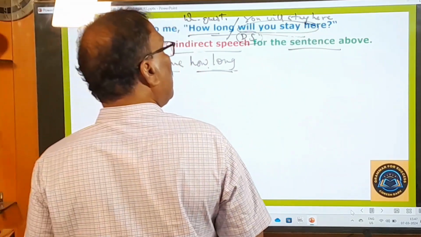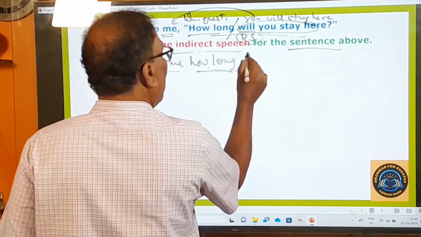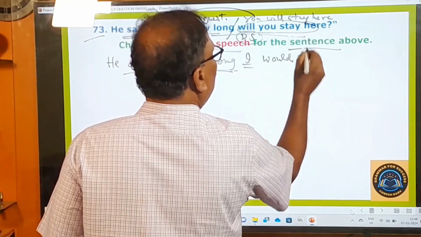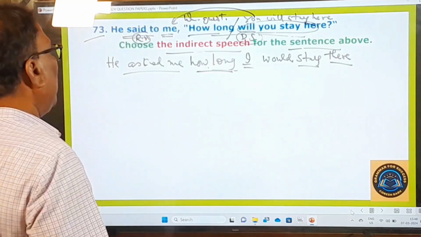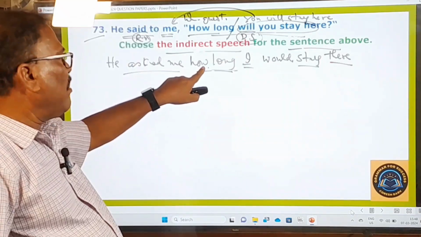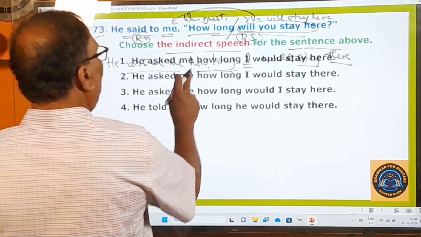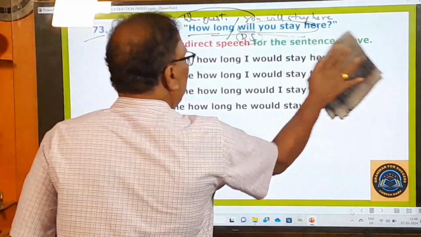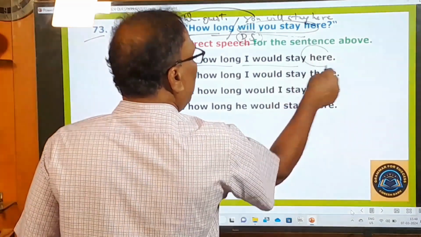And how to change this now? You means who? When this "you" is turned into "me", that becomes "I". Will becomes would. Stay, the verb, stays as it is. Okay, here becomes there. He asked me how long I would stay there. This should be the indirect speech. Shall we check the options? He asked me how long I would stay here. Okay, here you see that. Let me clear it. Here, he asked me how long I would stay. But here, "here" is used as it is.